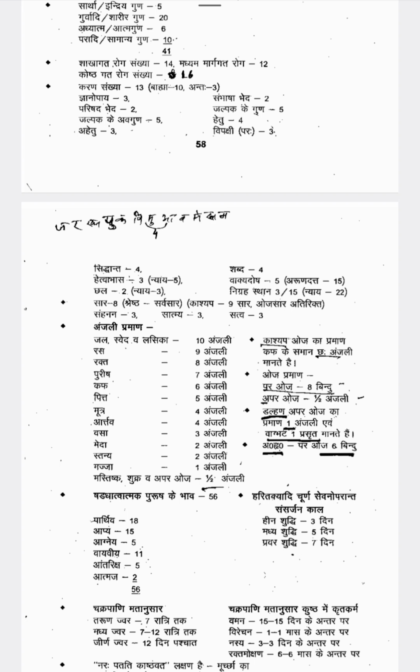Then Chala. Chala has 2 types: Vak Chala and Samanya Chala.